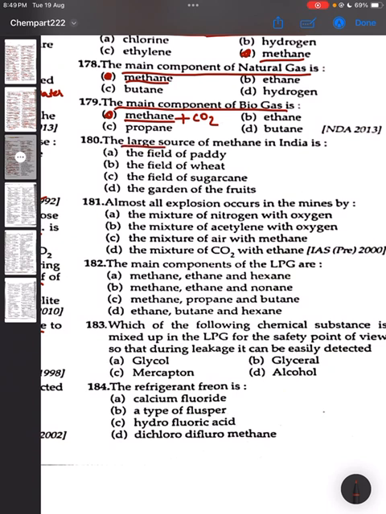180. The largest source of methane in India is the field of paddy. Correct answer. 181. Almost all explosions occur in the mines by mixture of air with methane. जब हवा मीथेन से मिलती है तब एक्सप्लोजन होता है माइंस में. 182. The main components of the LPG are. It is methane, propane and butane. Option C.